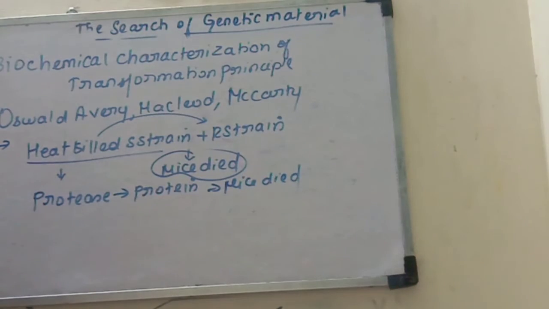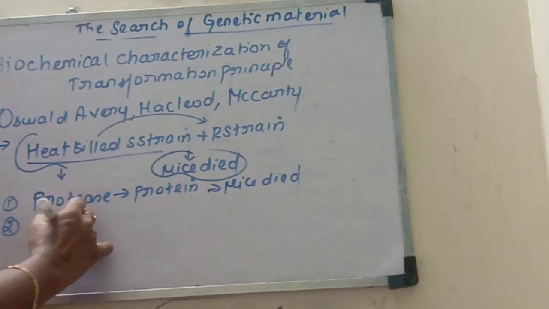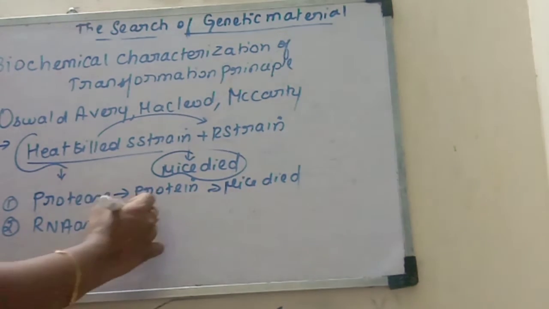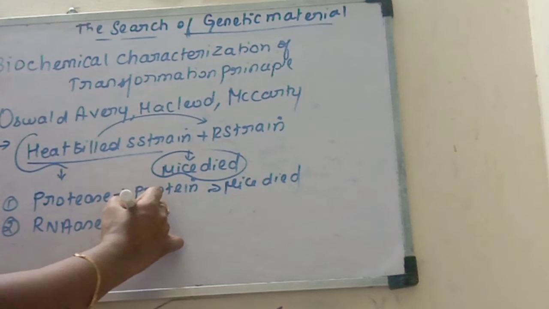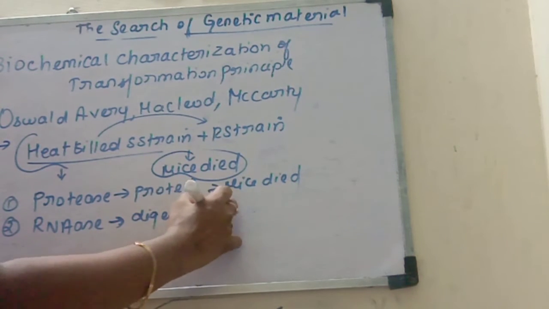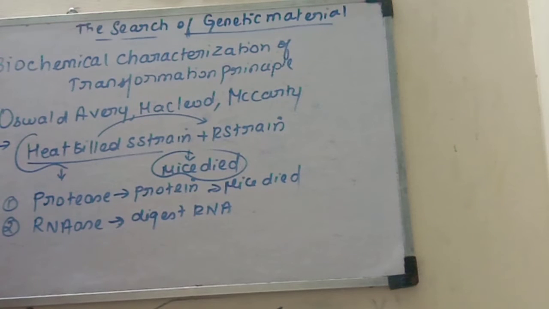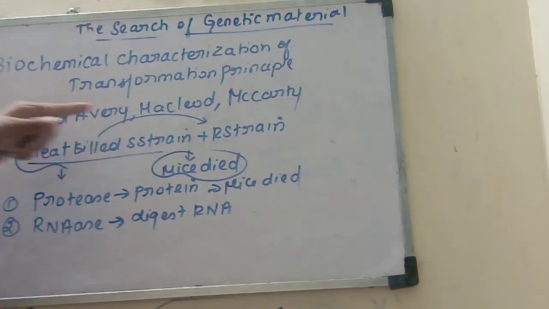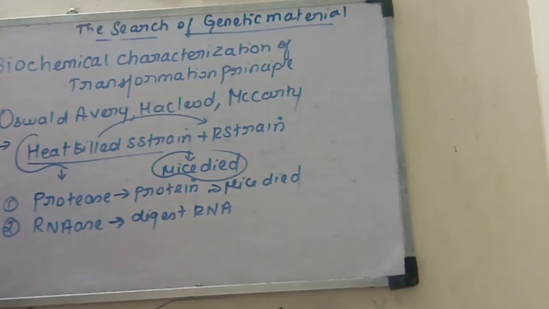In the second step they treated the heat-killed S strain with RNase enzyme. You know the function of RNase enzyme: it will digest or degrade RNA. Suppose RNA is the genetic material, being transformed from this to this; now the RNA is degraded by the RNase enzyme. So what result would come? Mice survive. But the same result came: mice died.